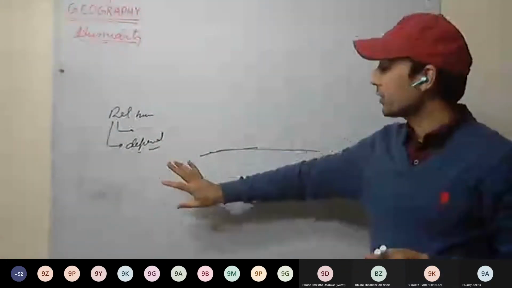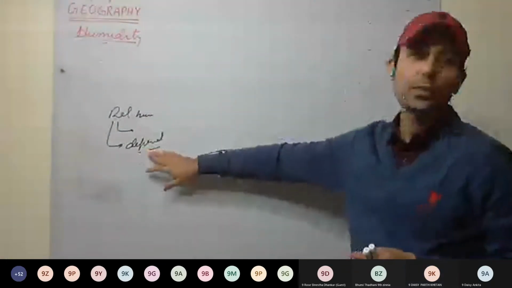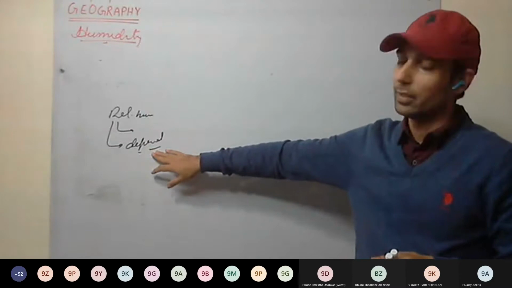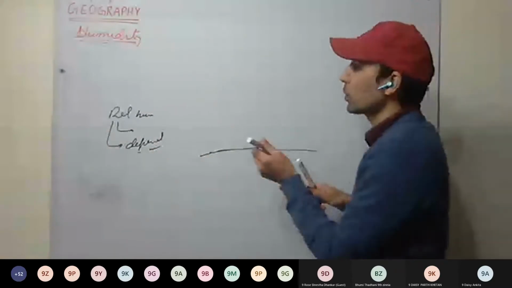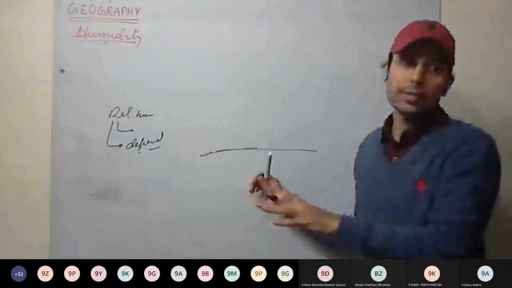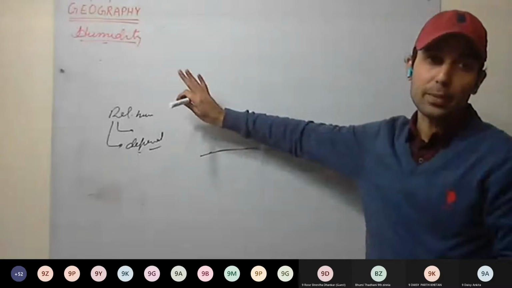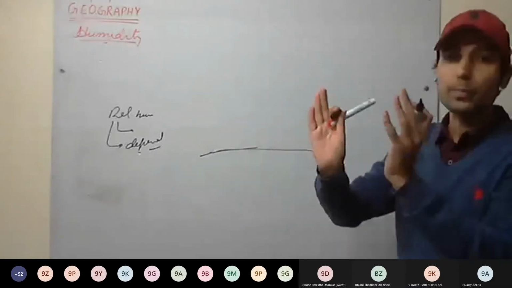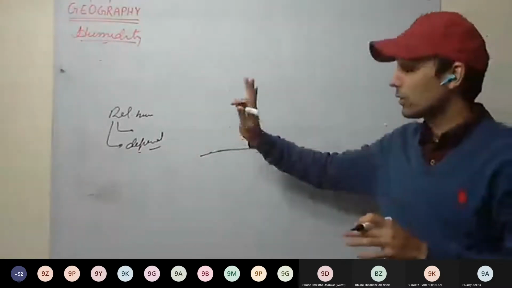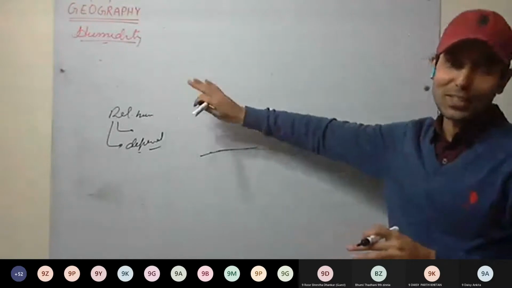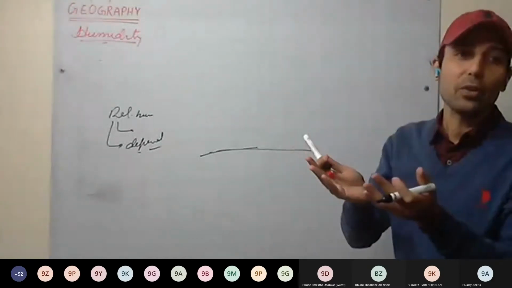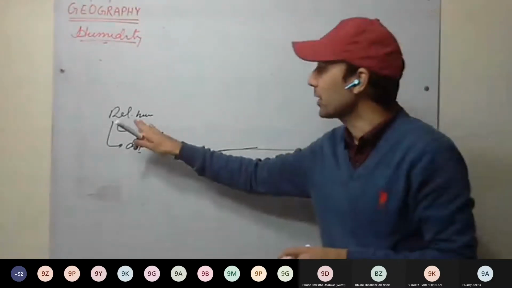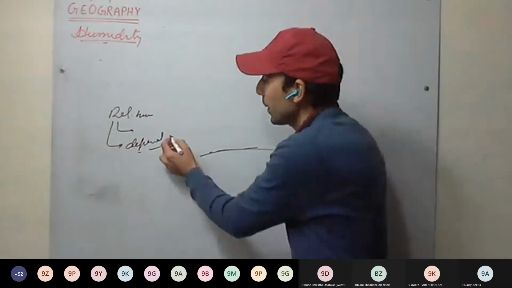Okay. So relative humidity we will be discussing, how it depends on temperature, how it varies with temperature. Absolute humidity has no relation with temperature, because we are just measuring what is the amount of vapor present in air. But relative humidity depends on temperature as well.